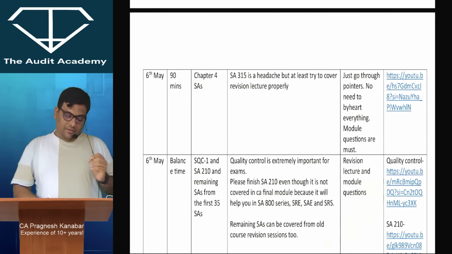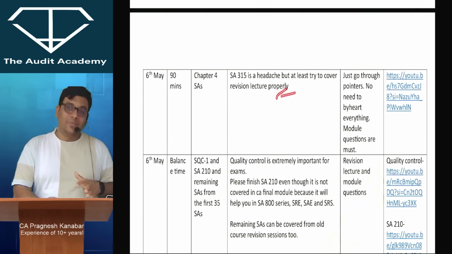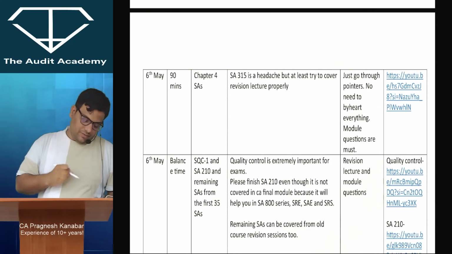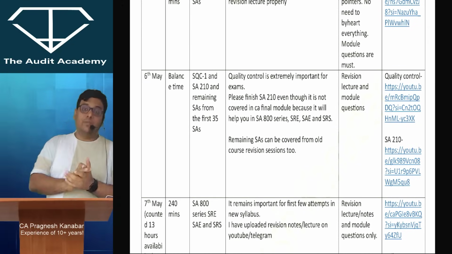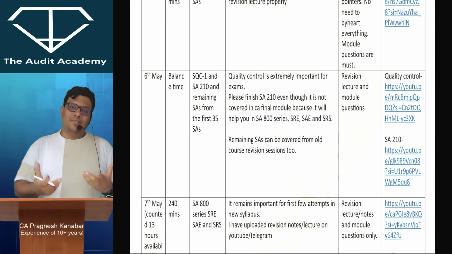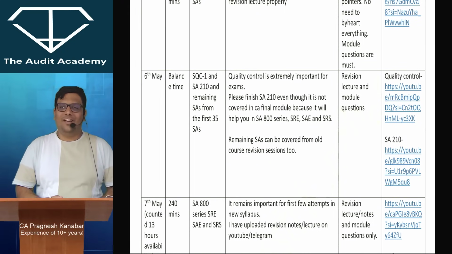6th May, again for 90 minutes, chapter 4 essay you are going to do. Chapter 4, I know essay 315 is a little headache, I've written it over here also, but at least chapter 4 ka try to cover from the revision lectures, and module question solve karna is compulsory. I've given the revision lecture link over here. Most of the revision lectures are also available in 100% English. Few lectures are not available because I am a single person trying to give as much segregated content as I can. But obviously I will also have some limitations over there.